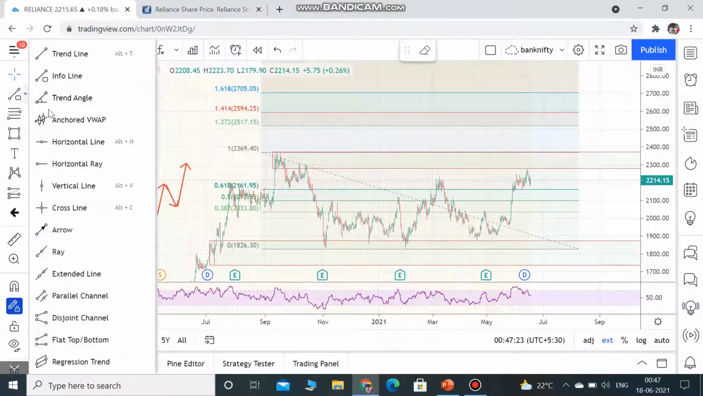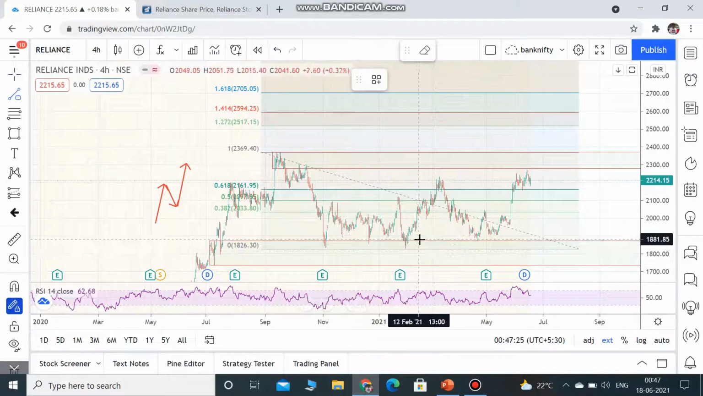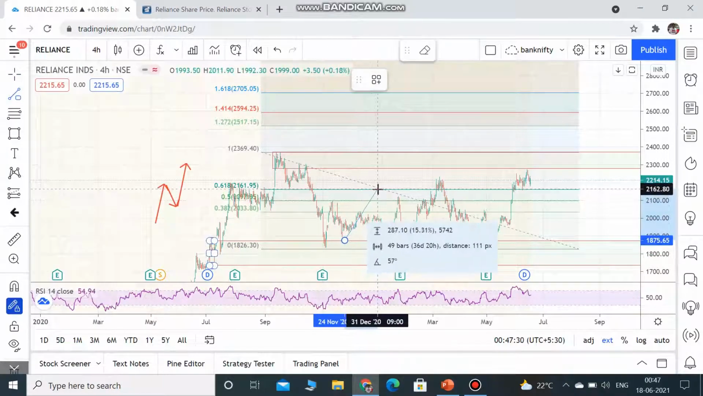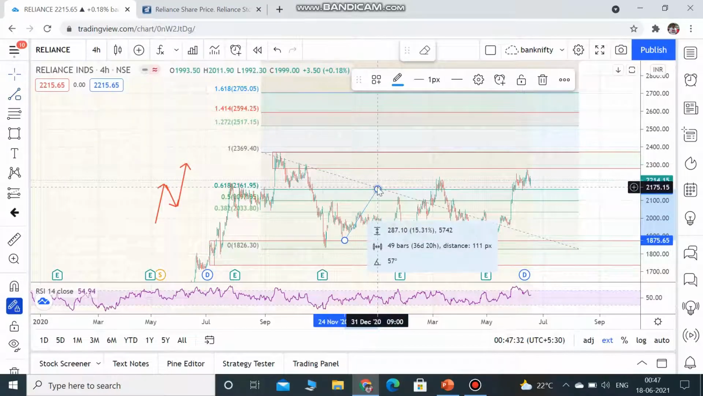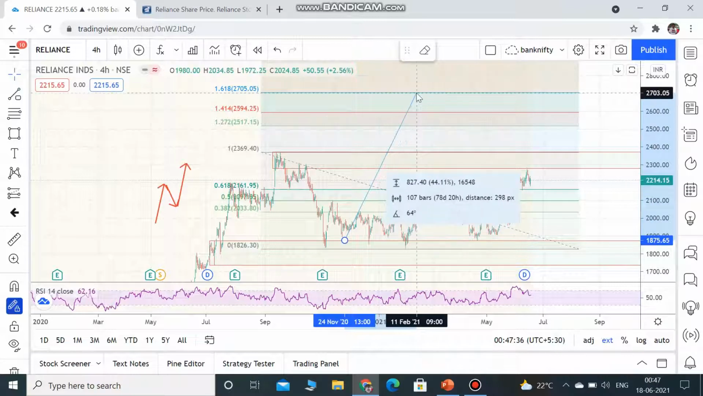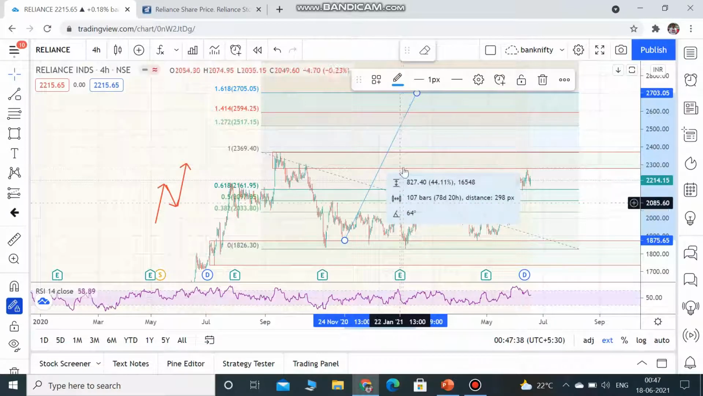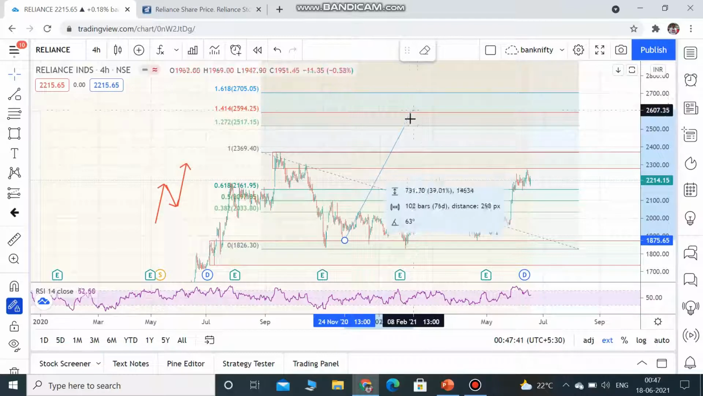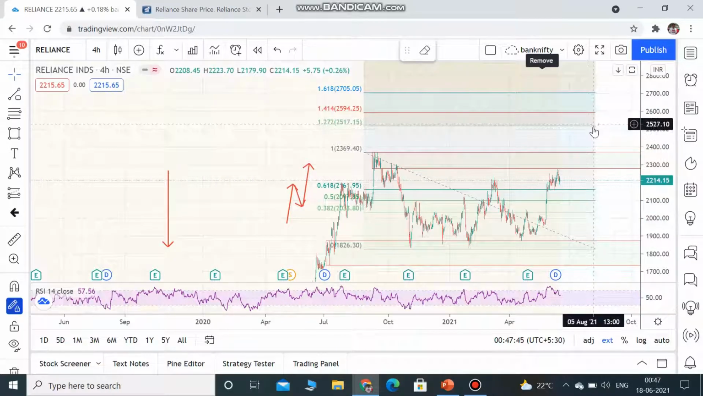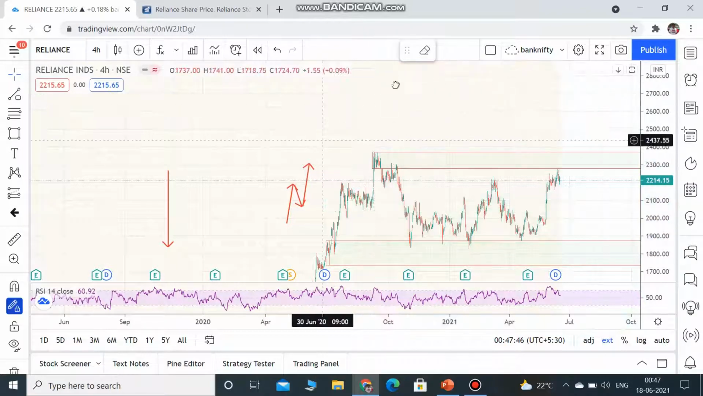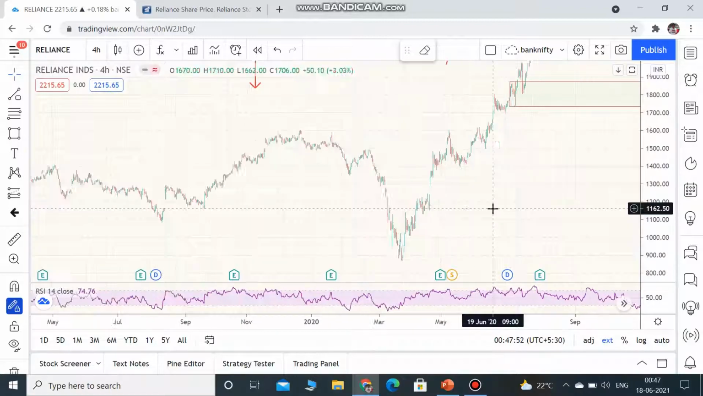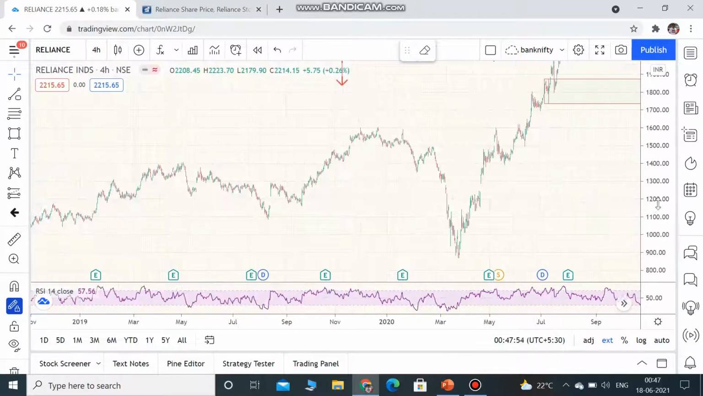Okay, so basically if you want to exit early, you buy here, sell at 0.61, or else you wait till 1.27 or 1.61, that is about 827 or 639 rupees. That is how you have to deal with Fibonacci. I'll show you one last example and you can have back testing and invest accordingly.